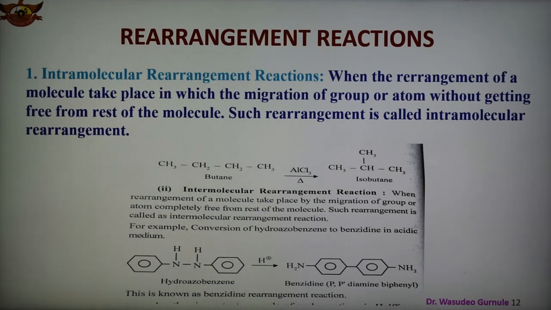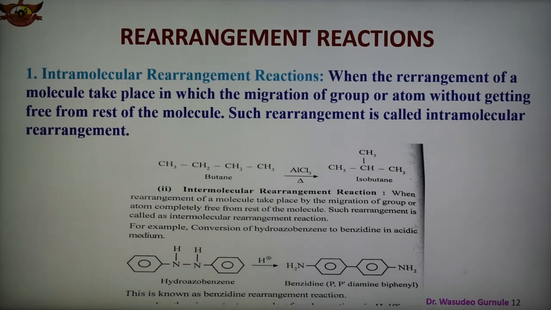Again, when the rearrangement of the molecule takes place with migration of atom or group without getting free from the rest of the molecule, such type of rearrangement is known as intramolecular rearrangement reaction.